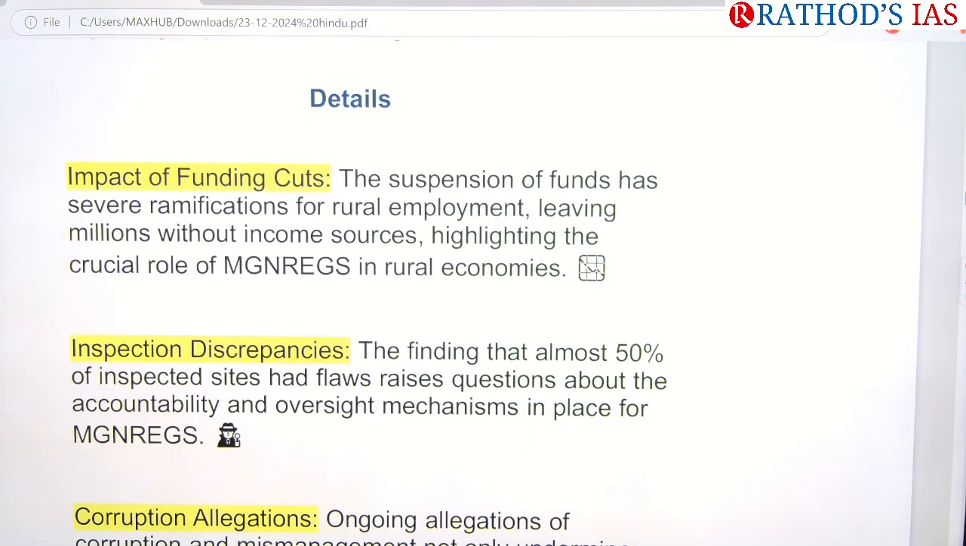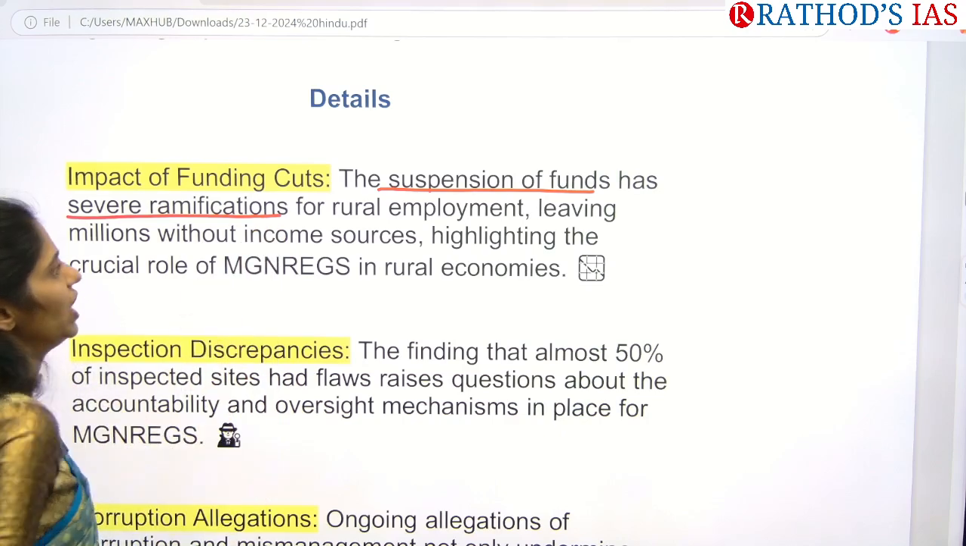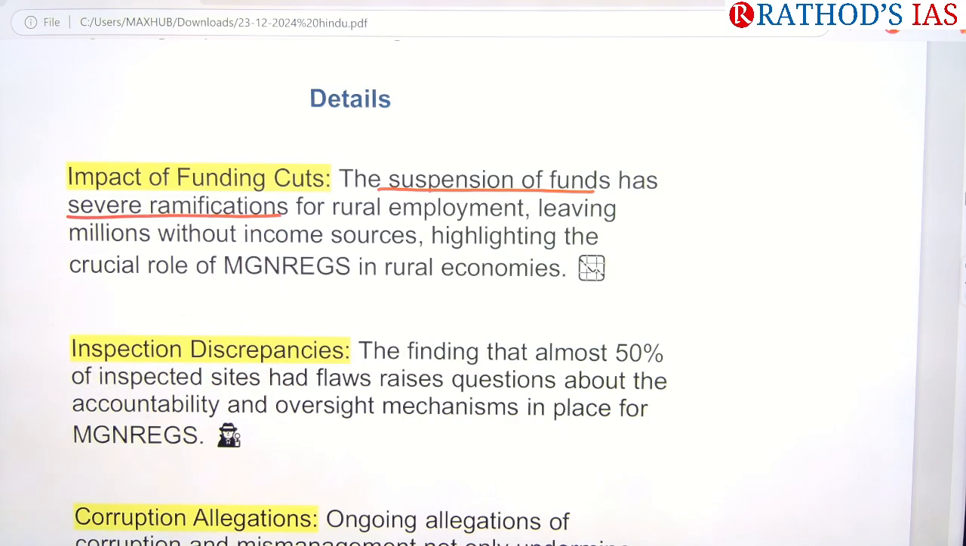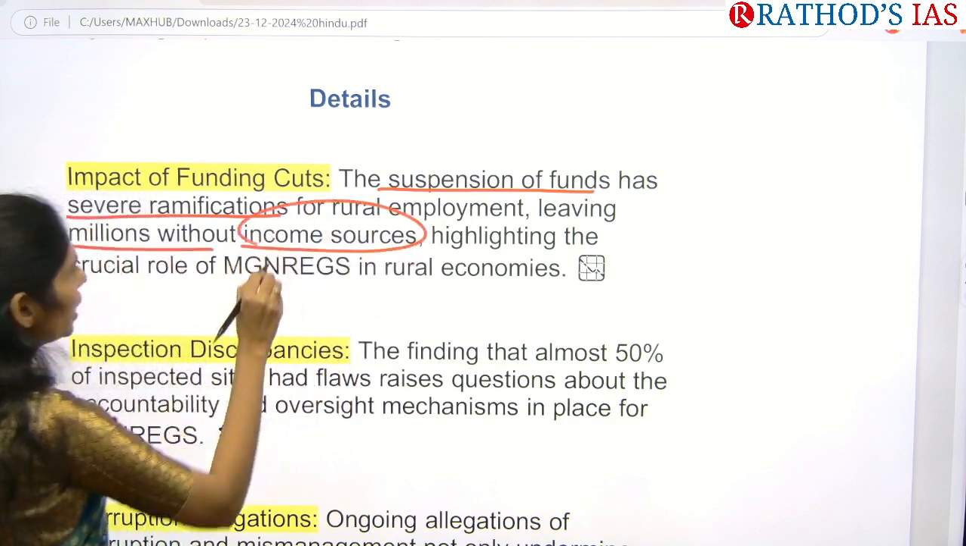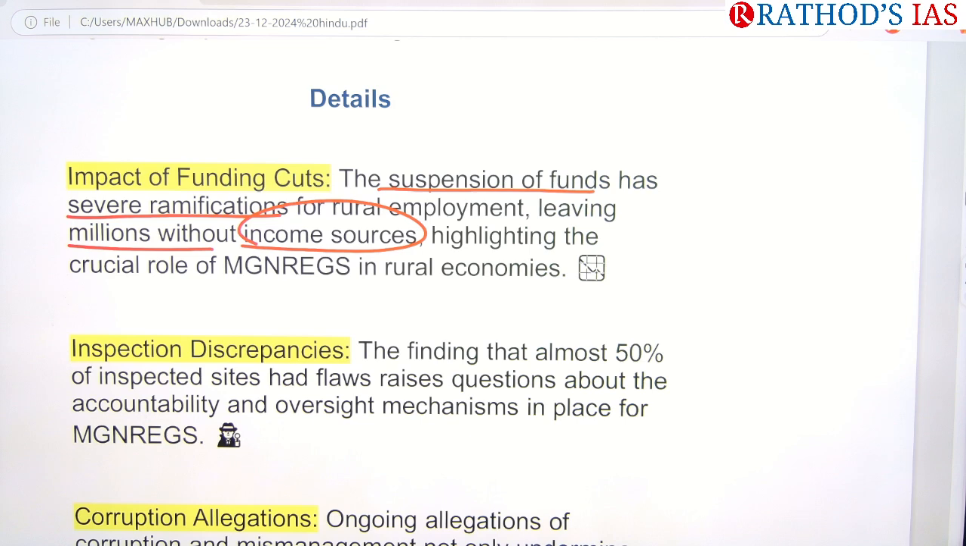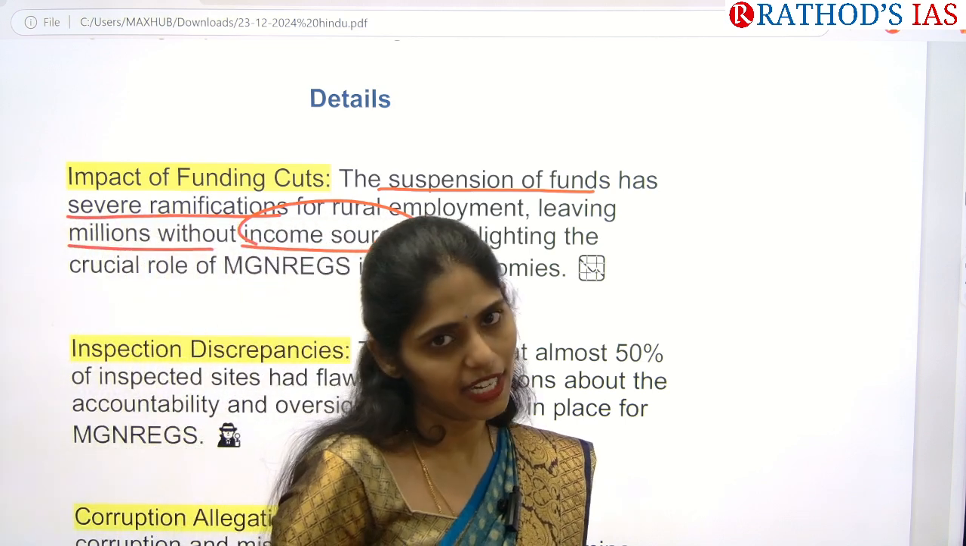So the first one is whenever there is suspension of funds, it has severe ramifications for rural employment, and that will leave millions of people without income sources. So the objectives behind this MGNREGA will not be achieved.